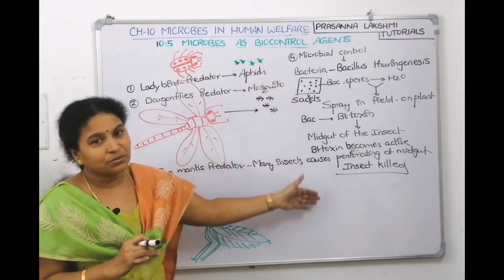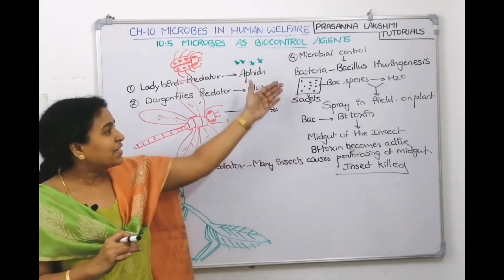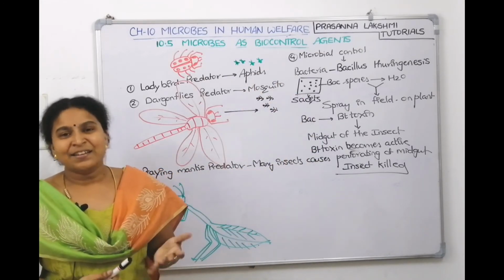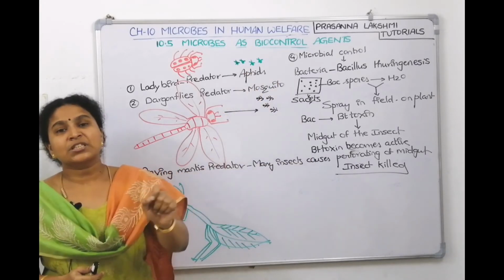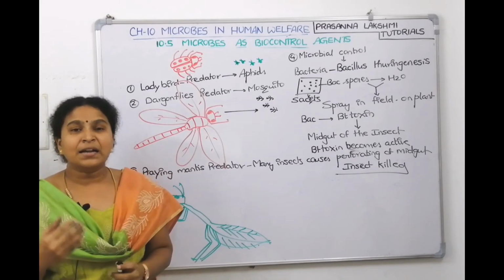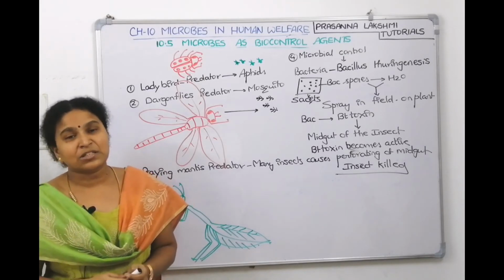See how beautiful a mechanism it is to kill the insect without harming others. It harms only those insects which are eating the plant. If the plant is not eaten by any insect, that insect is not harmed, right?